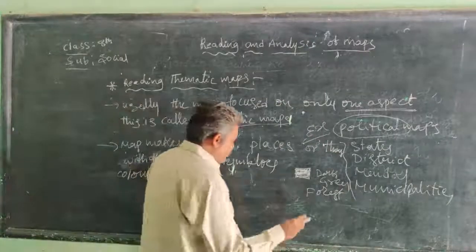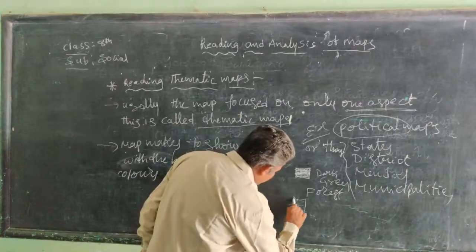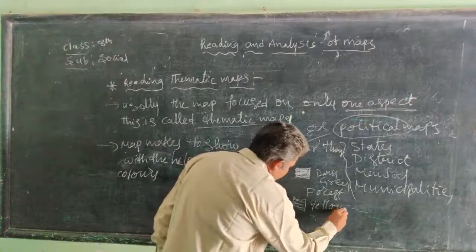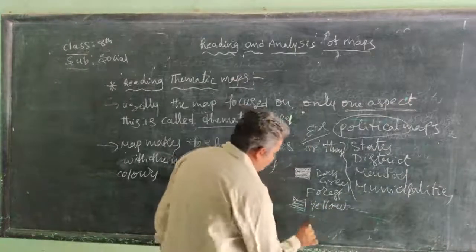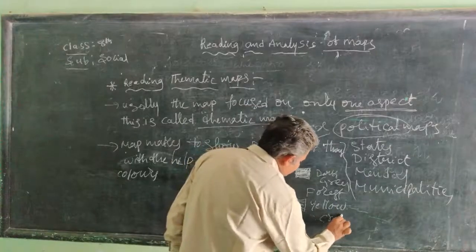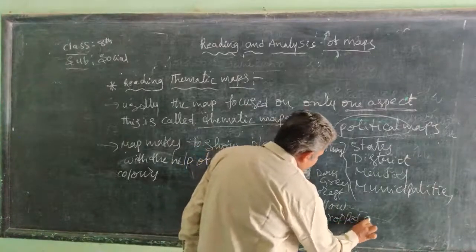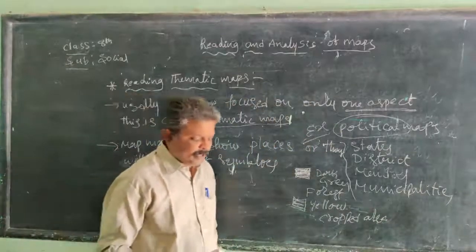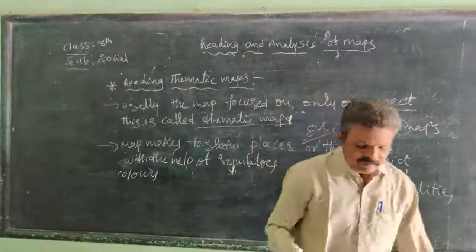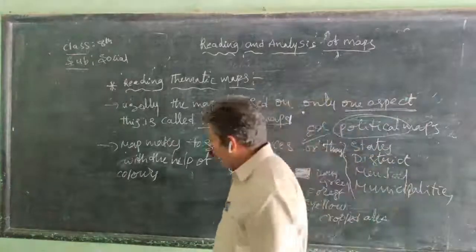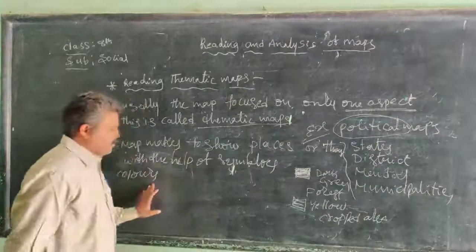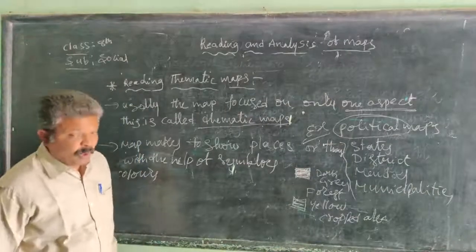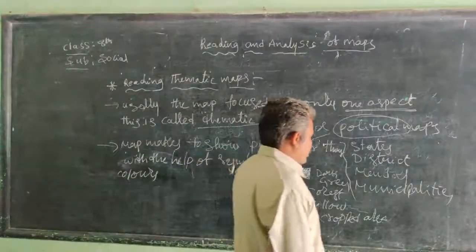Yellow color on a map is for cropped area. Light green is for grasslands. Brown is for the height of places, mountains.